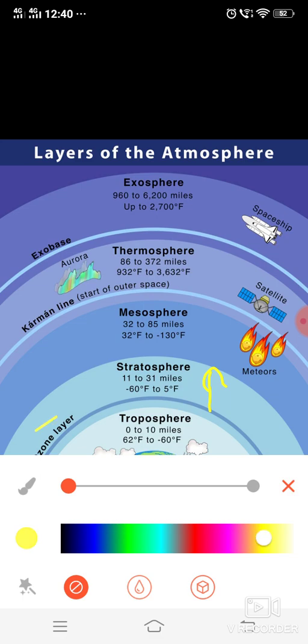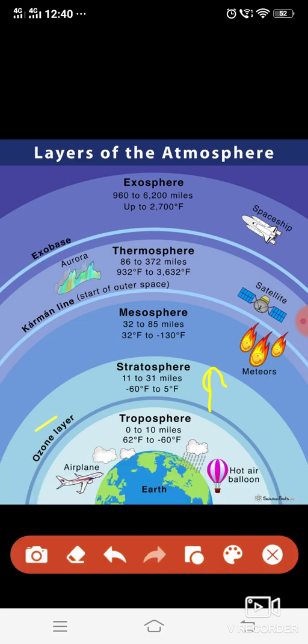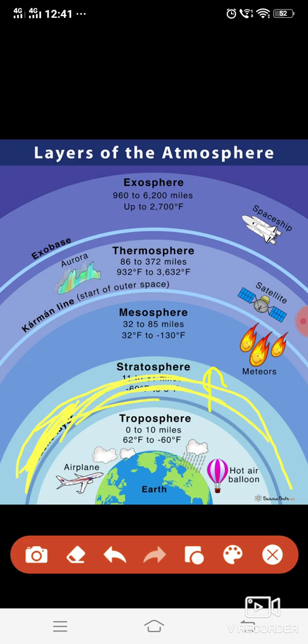In this layer there is the ozone layer. And you know what the ozone layer is? This is the ozone layer which reduces the ultraviolet rays of the sun, and it protects us from the harmful rays.